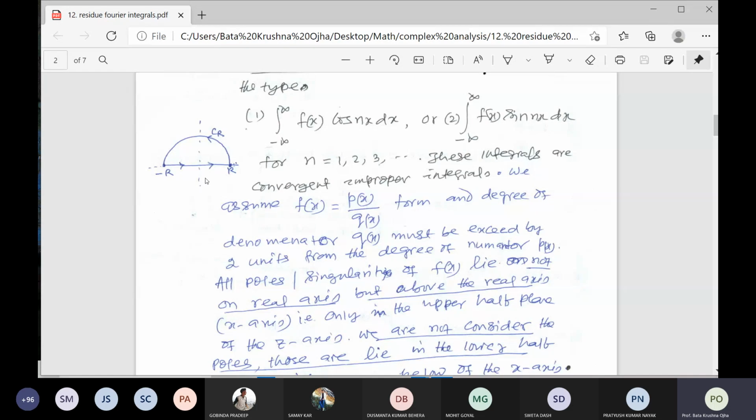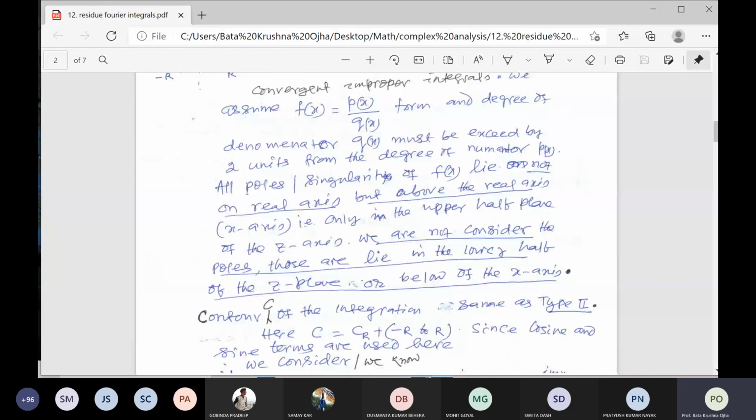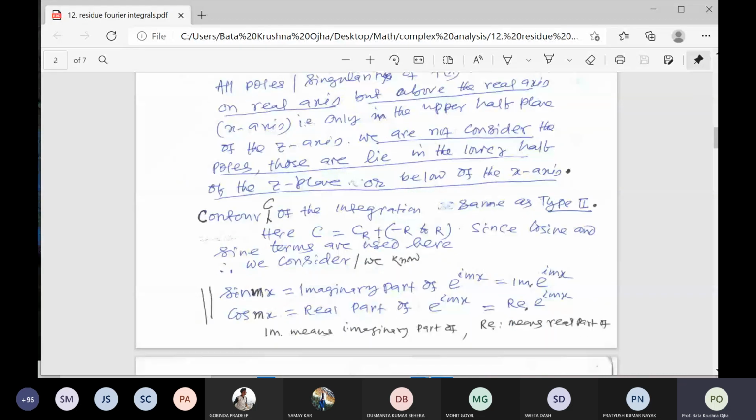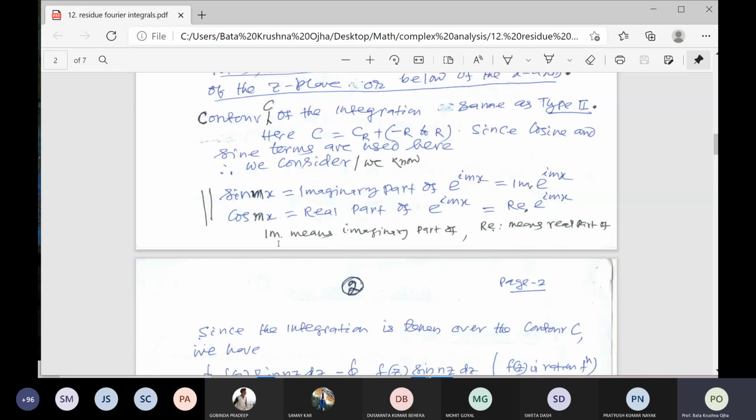So here C is equal to CR plus the segment minus R to R. Same contour. What will we do here? The only difference is what I told you last week about these integrals indirectly. Sin mx is the imaginary part of e to the imx, because you know e to the imx is equal to cos mx plus i sin mx.